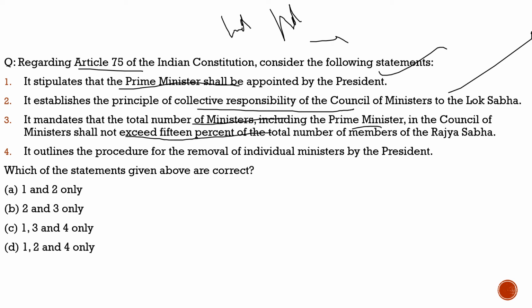Till this point it is correct, because the ministers shall not exceed 15% of the total members of not Rajya Sabha but Lok Sabha. Please remember that. Here most of the students will lose it, because they know the statement is correct. Usually we don't read between the lines, and we think the statement is correct and mark it correct, but the real exam is at the last end. So please remember, read every word when you read.